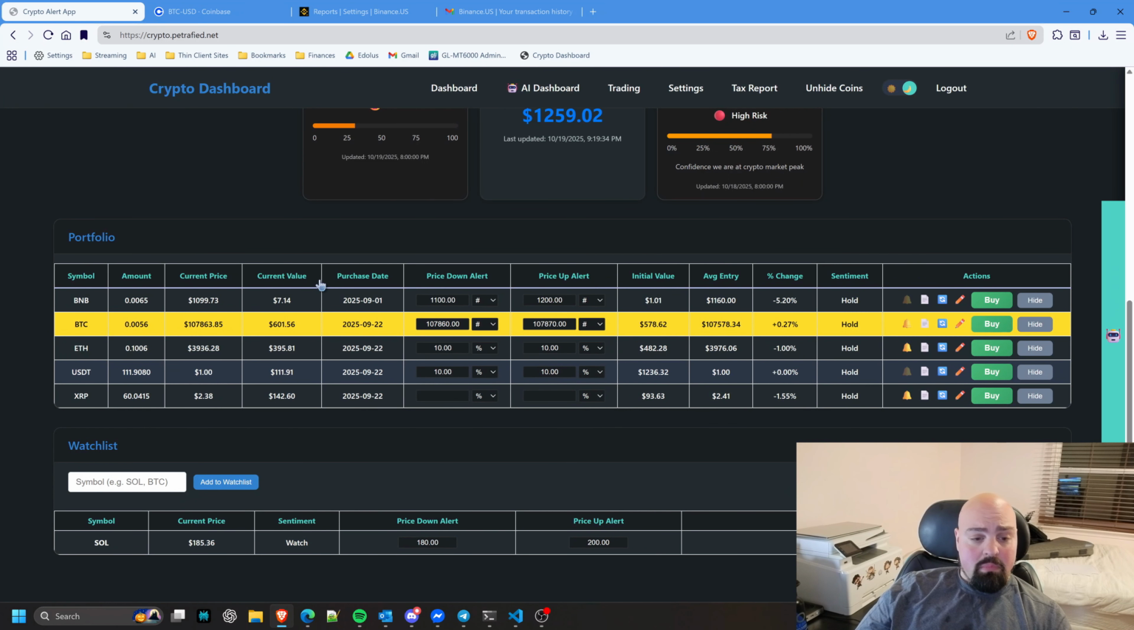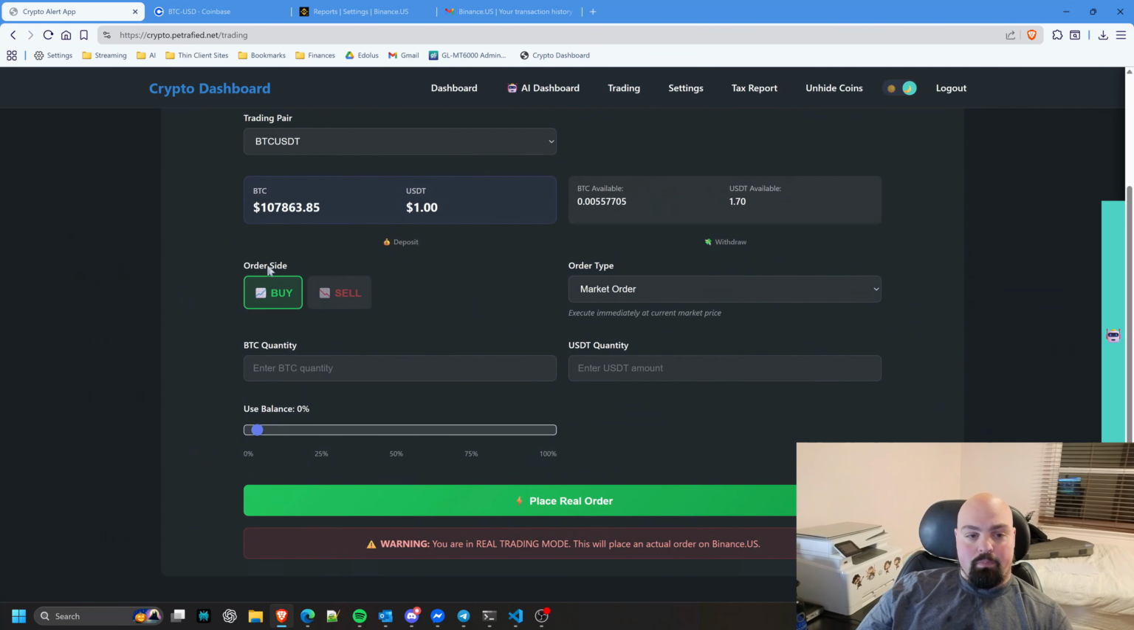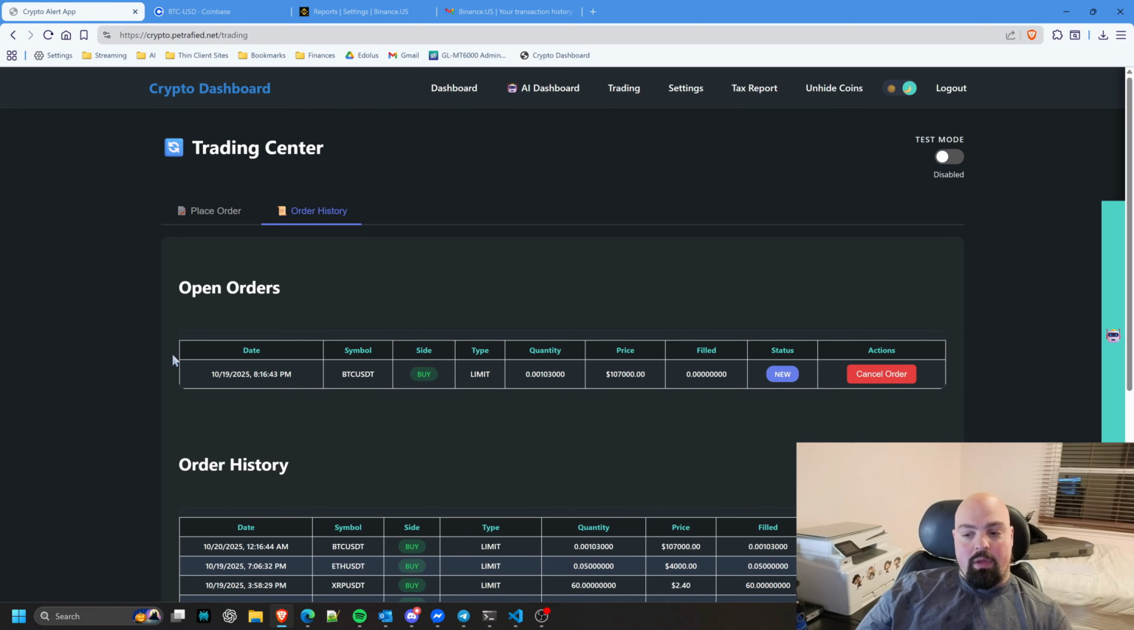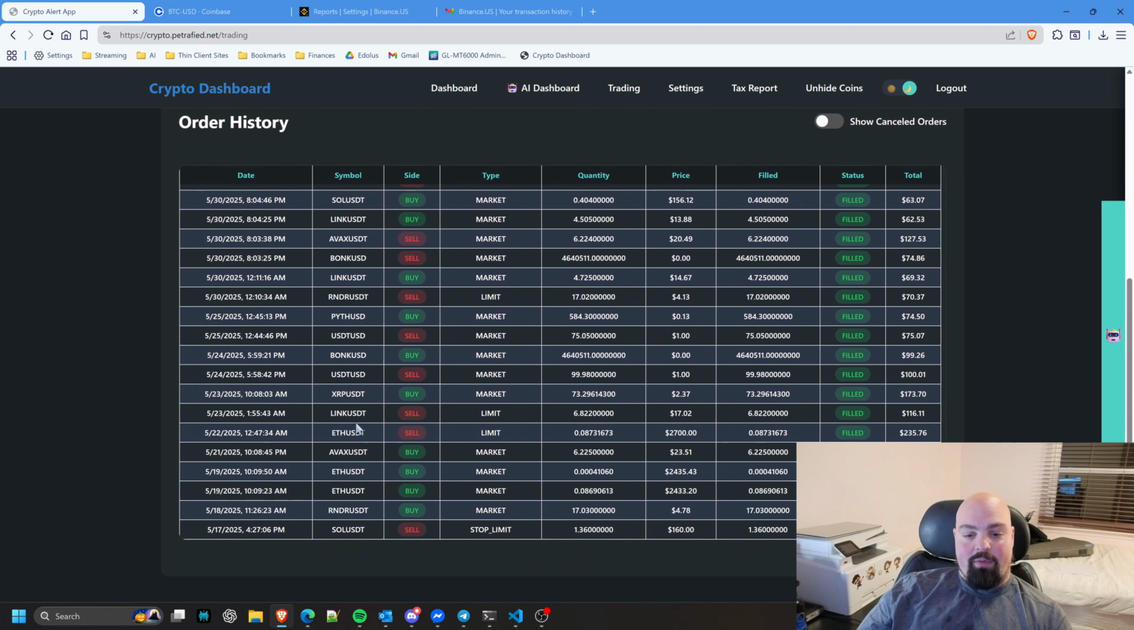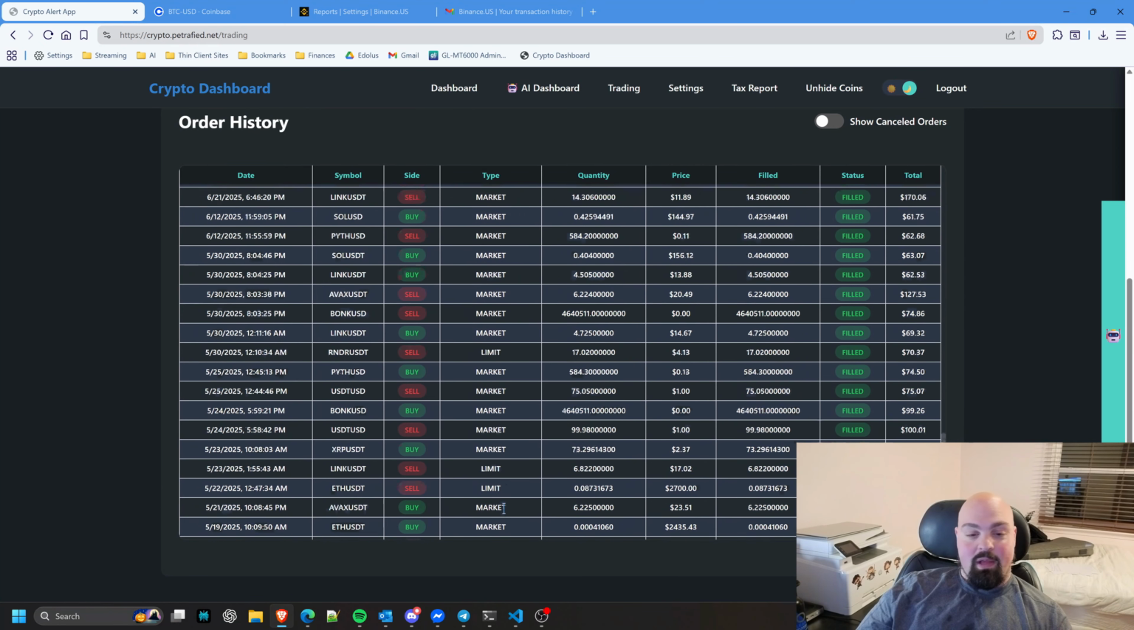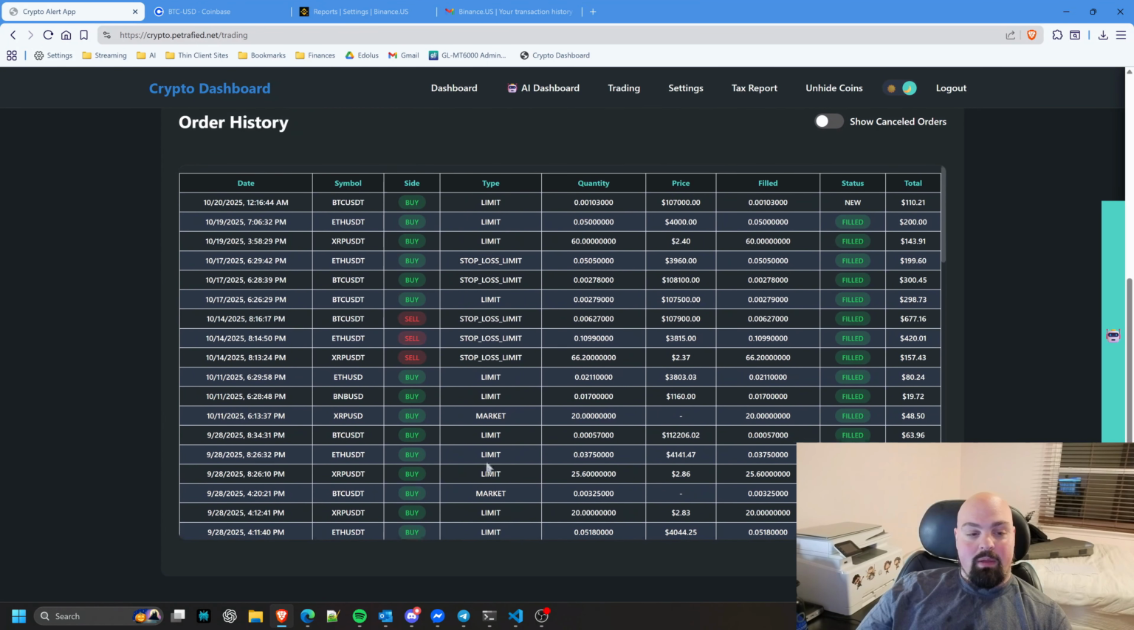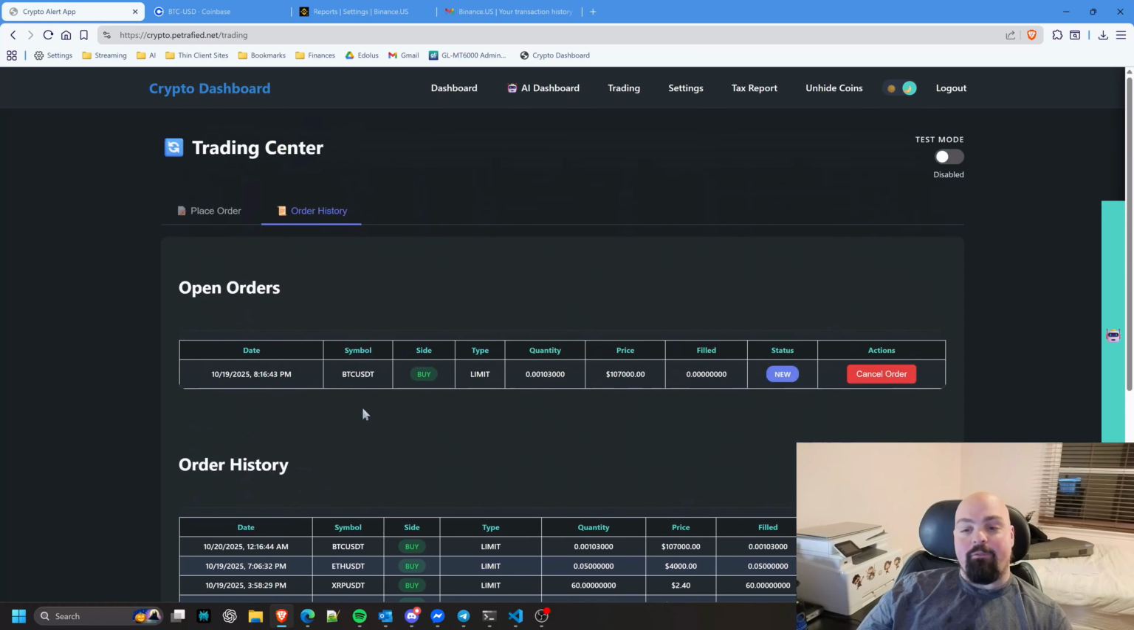So yeah, I did, and it works. And I'm actually quite surprised how good it works. So right now you can see I have a pending order here for 110 USD worth of Bitcoin. So if I go to trading and I click on order history, you'll see here's all the past orders that I've done all the way back to May 17. This is including back when I had Coinbase, and I migrated to Binance on August 25th. So I got all my transactions there. I can show canceled orders too if I want to. But here is my open orders.